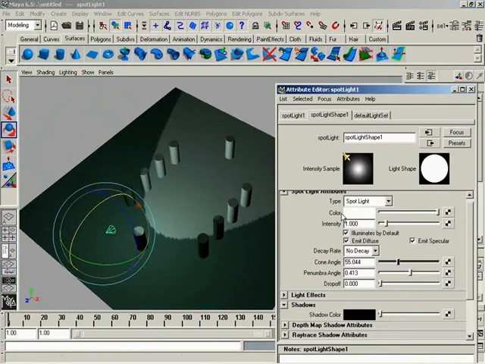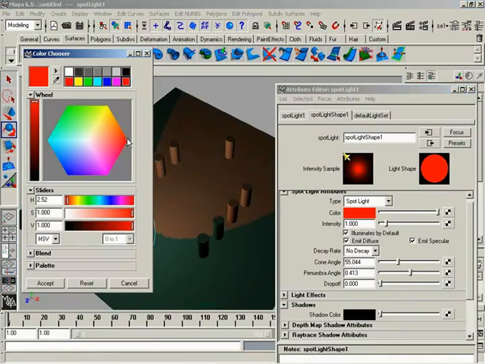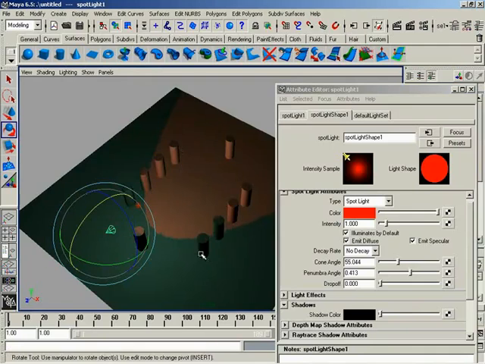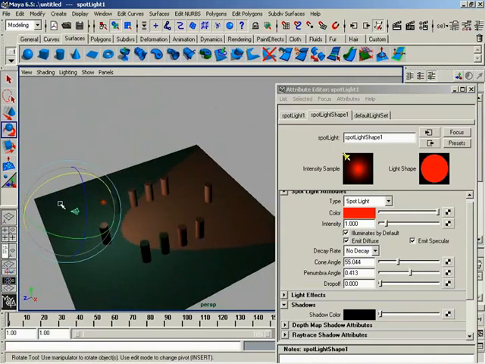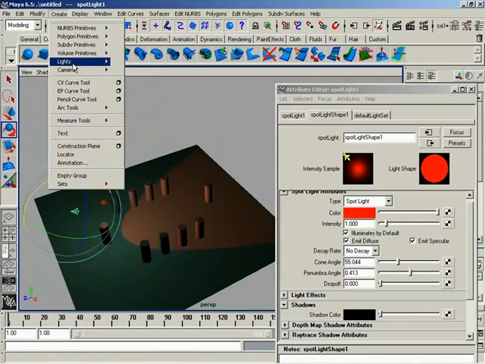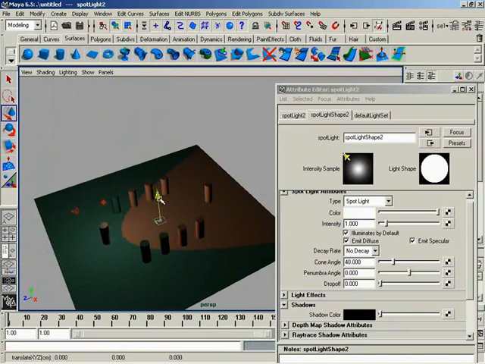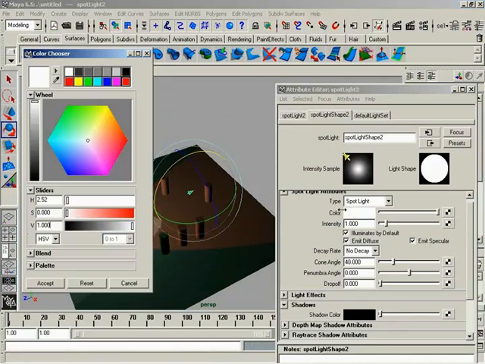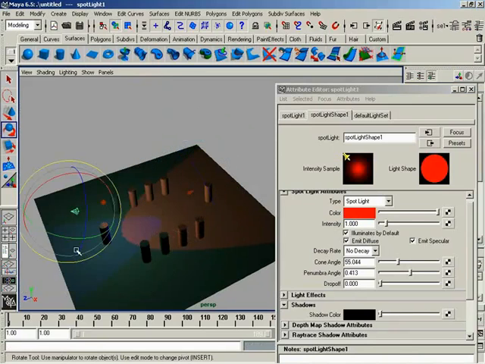Again, lights are going to blend together. Right now we've got green going on back there. If I start making this red, you'll notice how they're working together, and now we've got a paler color at the moment. As a matter of fact, if we were to come back over here and create another light, and let's do another spotlight, and we'll flip this around this way and move it up and back. Our colors aren't true colors here, but I think we can start to get the idea. We'll go with more of a blue on that one.